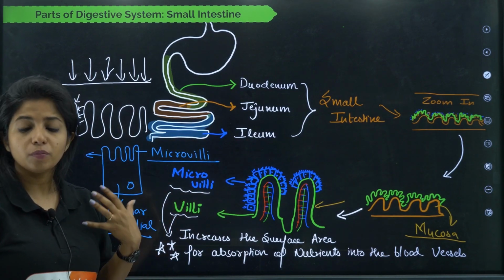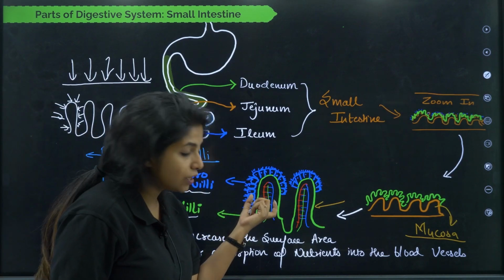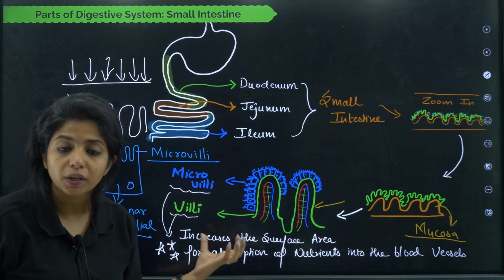And how do more nutrients get absorbed? That is the next question. So basically, the villi that you see over here, they are richly supplied with blood vessels.